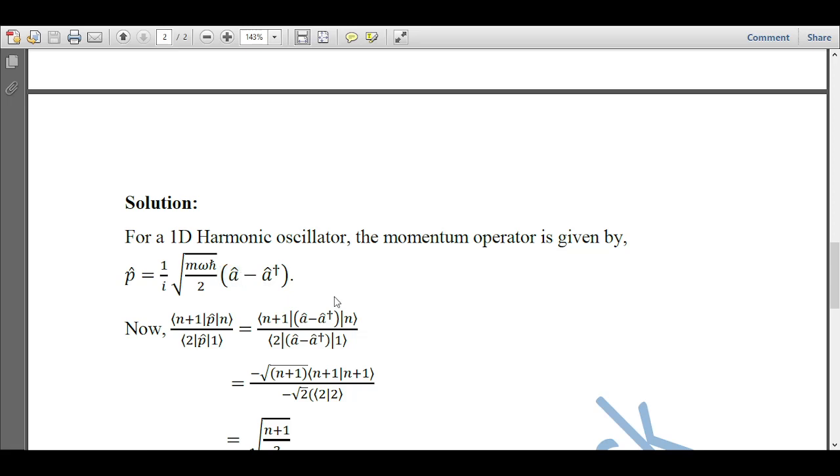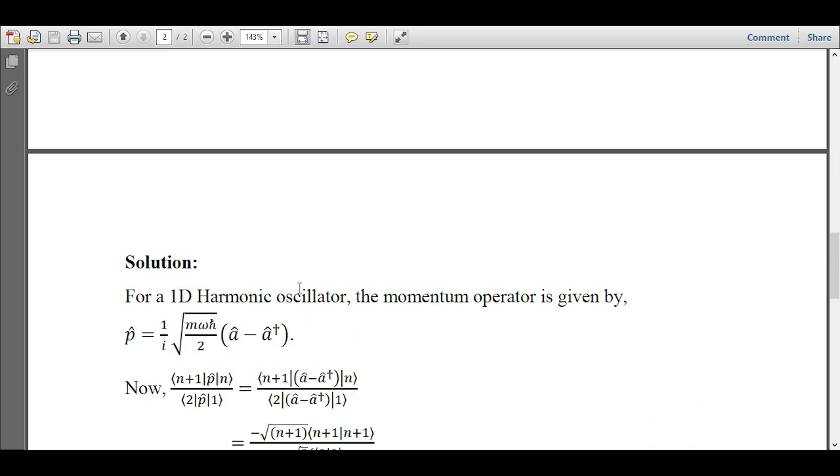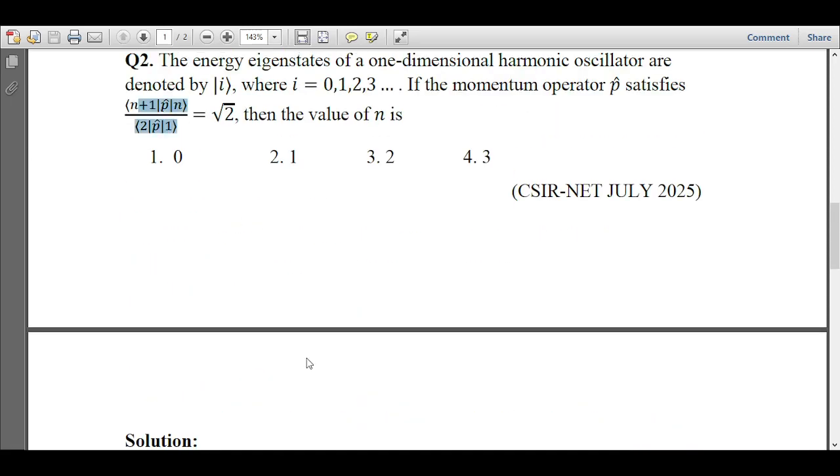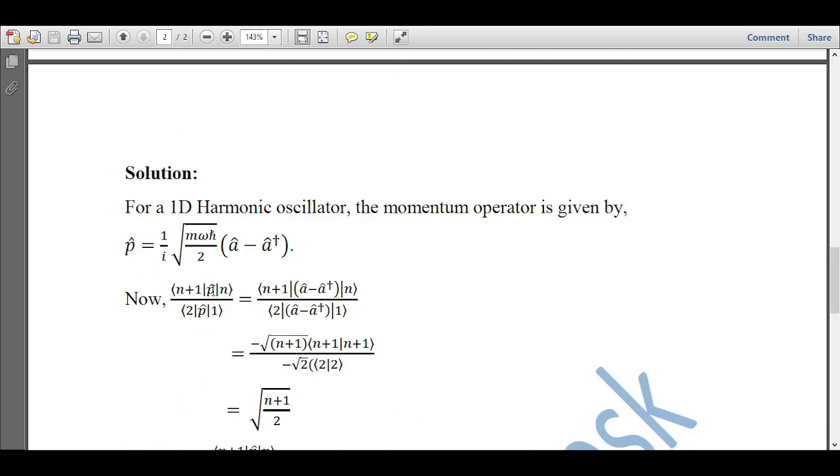Okay, so in the next step, here we are given this expression, so we have simplified it. We have put the expression of p cap here in the numerator and here in the denominator, and then we have simplified it.